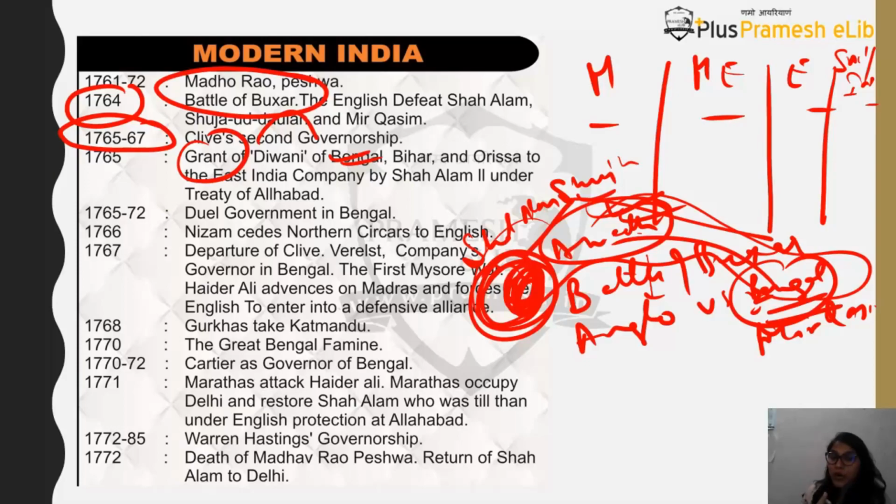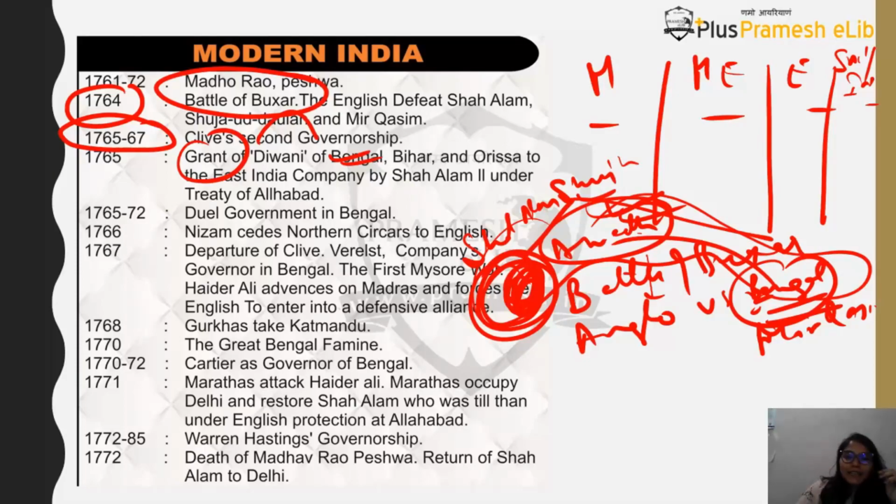Okay, it's Shah Alam II who is the Mughal Emperor then, that he gives the Diwani powers of Bengal, Bihar and Odisha to the English East India Company. And what was the name of the treaty that was signed? It was the Treaty of Allahabad. So the Battle of Buxar ended with the Treaty of Allahabad. Just like there was the Treaty of Paris for the Third Carnatic War, there was the Treaty of Aix-la-Chapelle for which Carnatic War? Write in the comment box below.